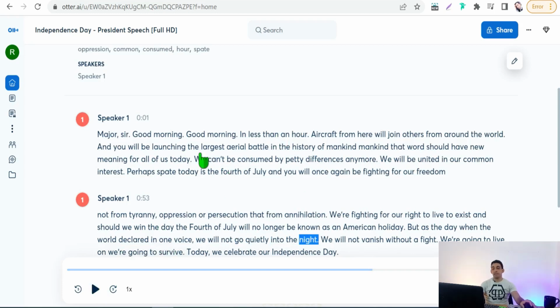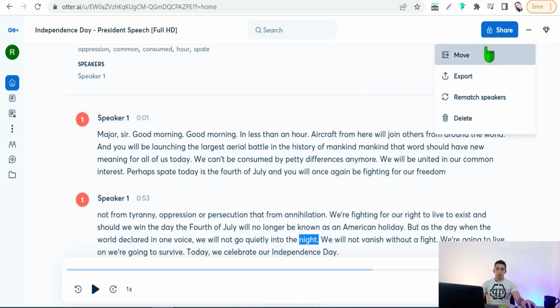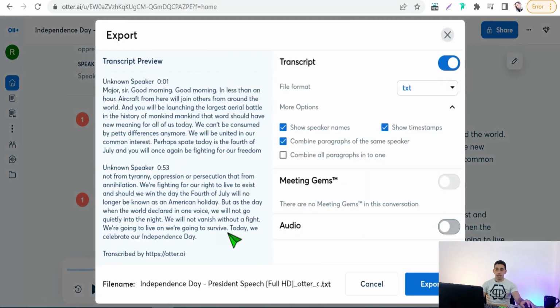As you see. So now, how do we export that transcription result, or this text? Simply go to the 3 dots and you'll find the export option. As you see, there are some options. You can download this text as a text file, as a PDF, or as an SRT subtitle file, which needs you to be a premium user.